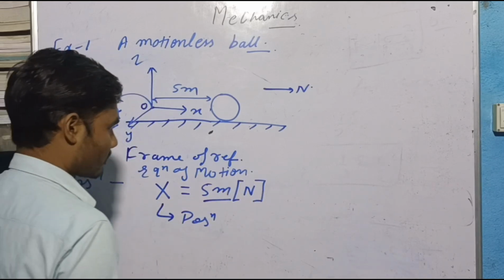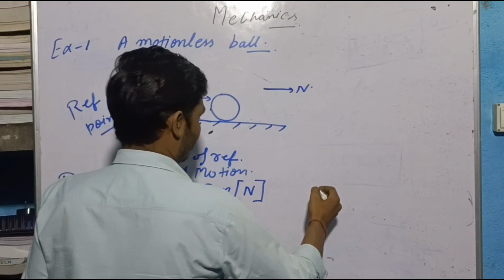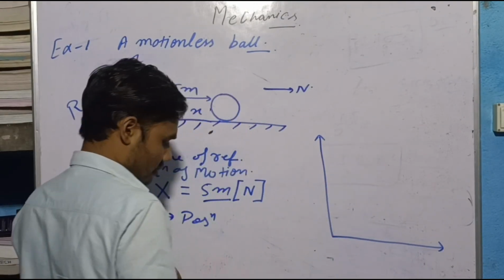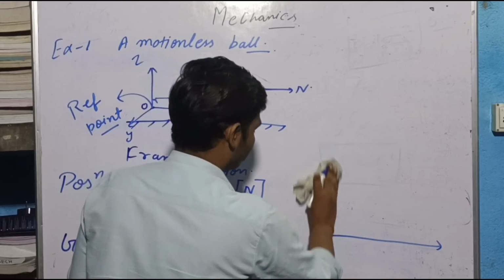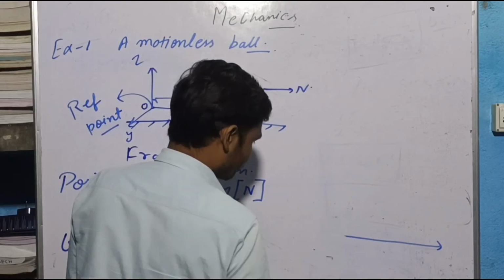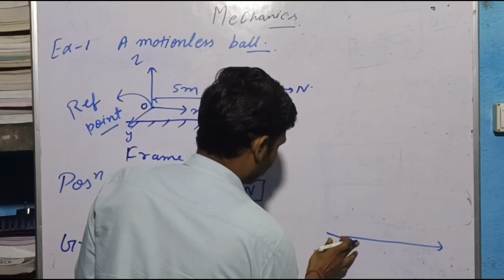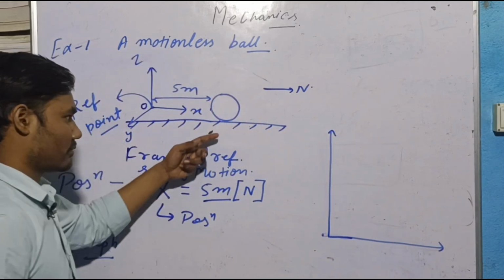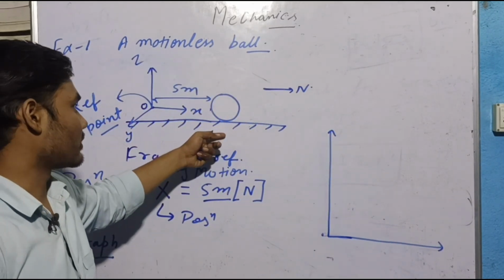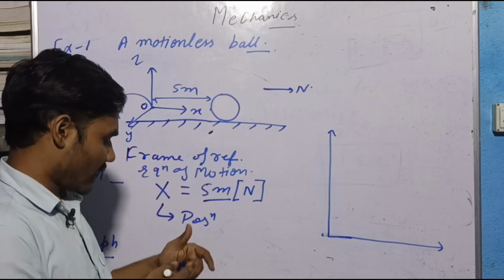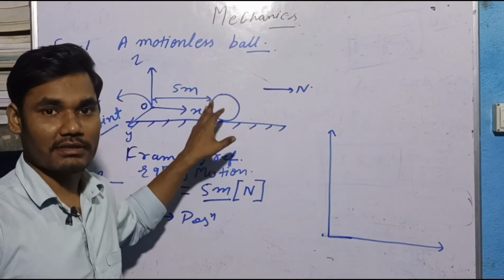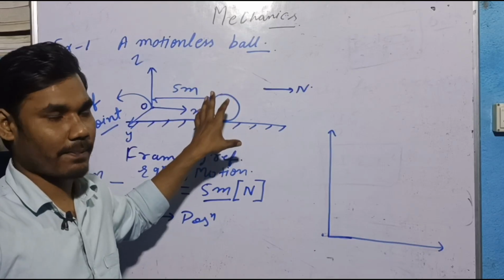Let's draw a graph here. As you can see clearly, at any time t, this ball is at the same place.